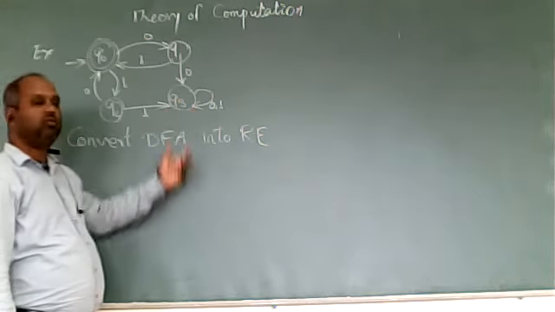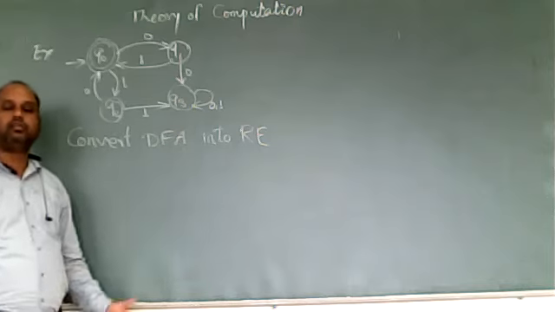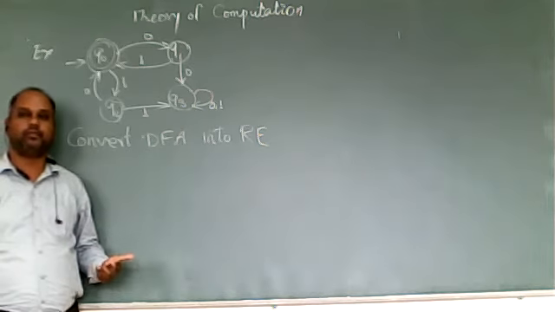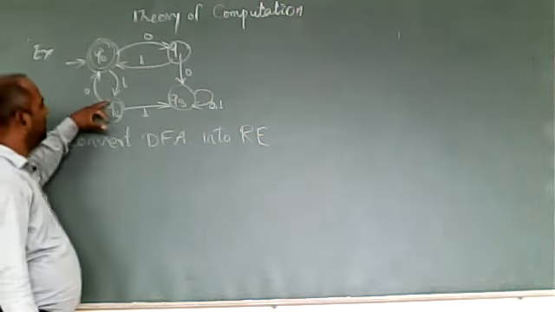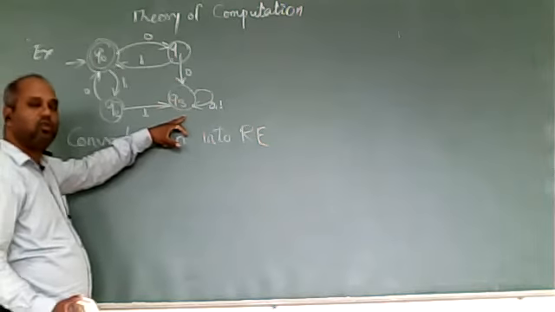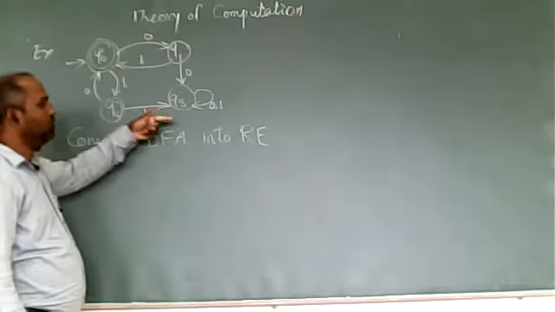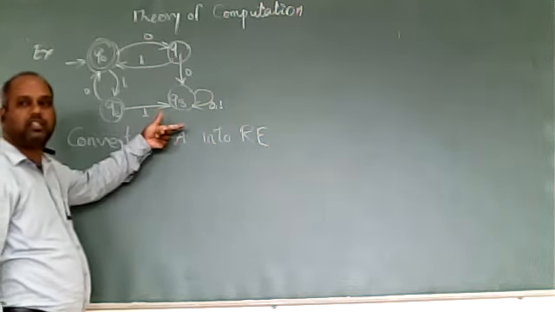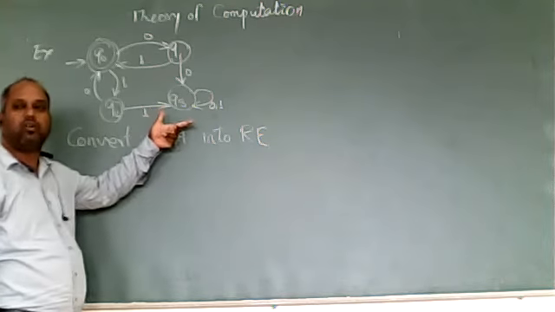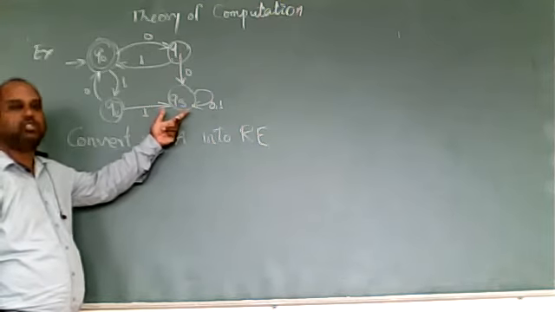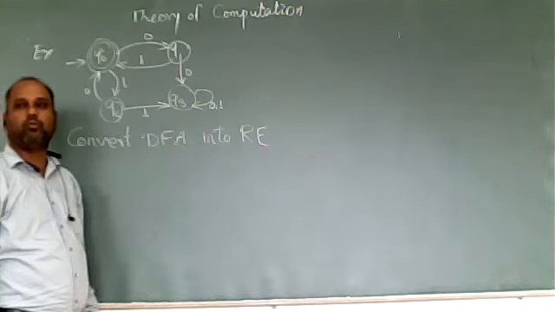So this Q3 we will call a useless state, because if I come to Q3 with some transition, there is no chance of going back to the final state. It is not going to give any kind of output.